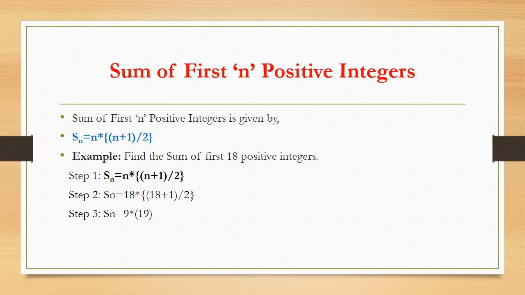Therefore, I am dividing 18 by 2, that is going to be 9. 9 into 19, that is going to give me answer as 171. Therefore sum of first 18 positive integers is going to be 171. Again you can check the credibility of this formula considering different positive integers.